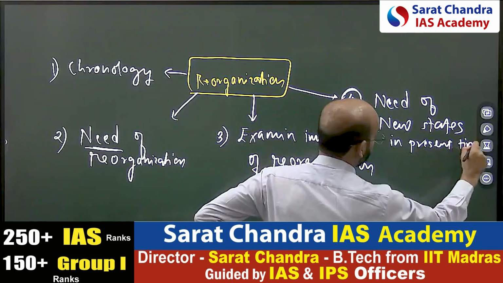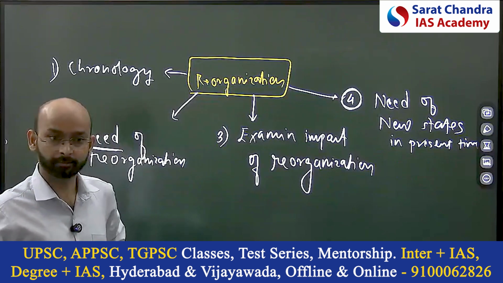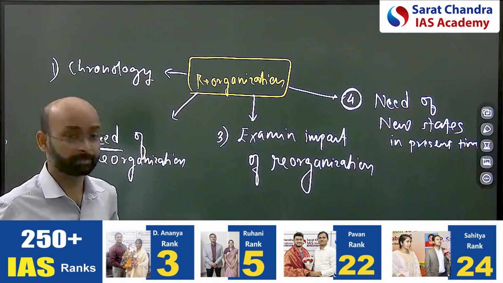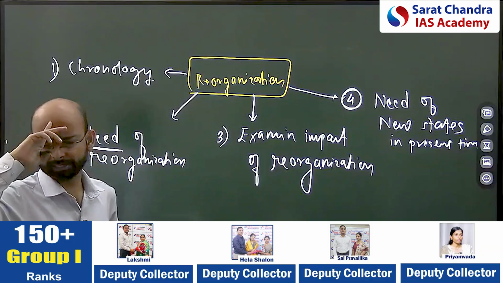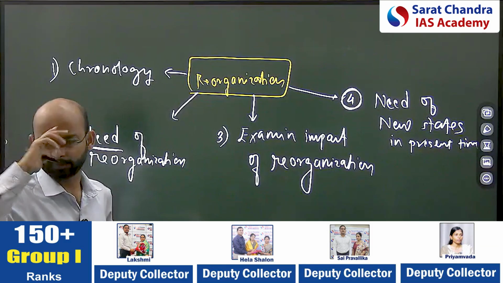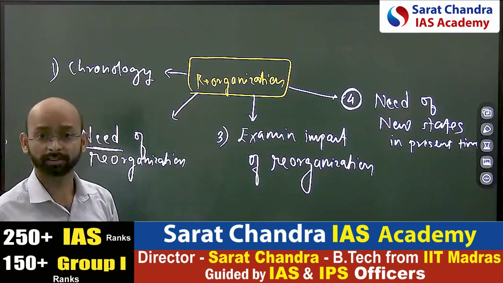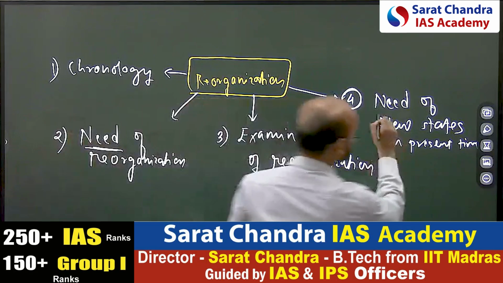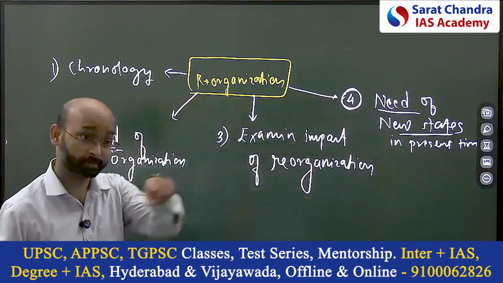There are some demands, for example, Purvanchal, Mithila state. Bodoland is there. There are some other demands, like in Saurashtra. So they can ask, do you think there is a need to create more new states in the present time? Don't miss that aspect.